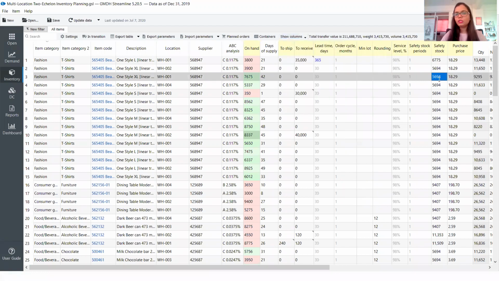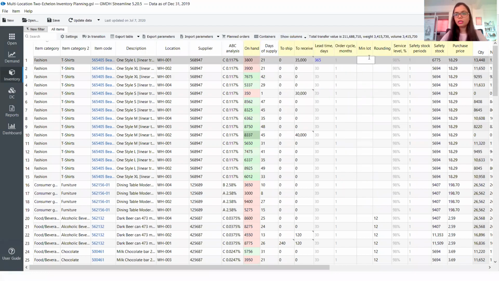But just before even moving towards that, we can show you the minimum lot amount over here. In this case, say from the supplier, we can order only 15,000 as the minimum lot. You will notice that the moment I click enter, this order quantity would change to 15,000. It's a very quick and easy process to do that. I'm doing it right on the system.